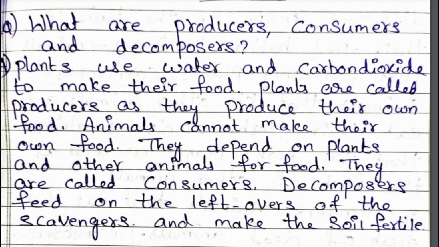What are producers, consumers, and decomposers? Plants use water and carbon dioxide to make their food. Plants are called producers and they produce their own food. Animals cannot make their own food. They depend on plants and other animals for food. They are called consumers. Decomposers feed on the leftover of the scavengers and make the soil fertile.